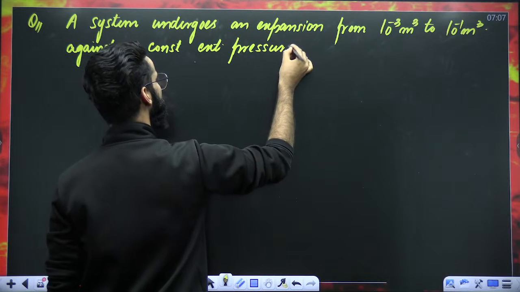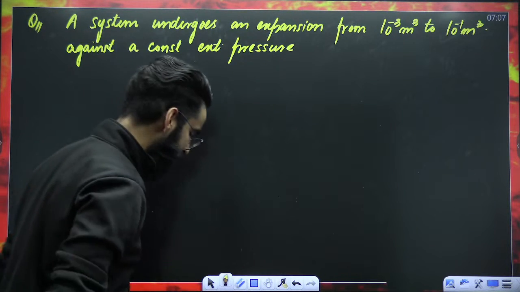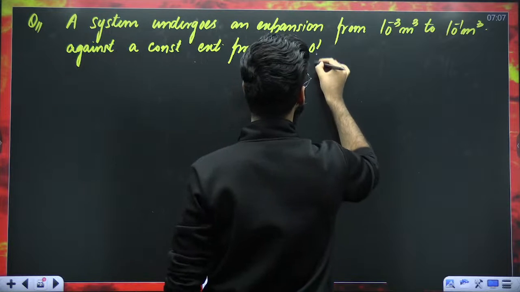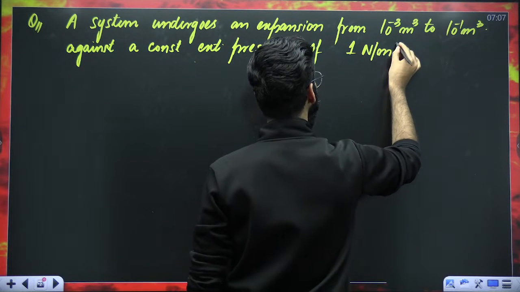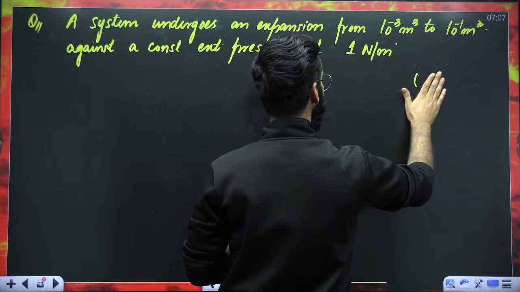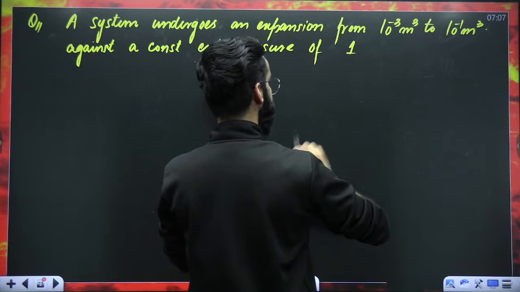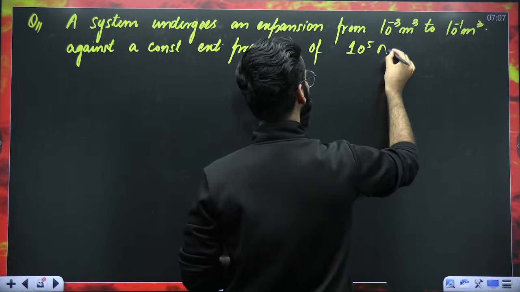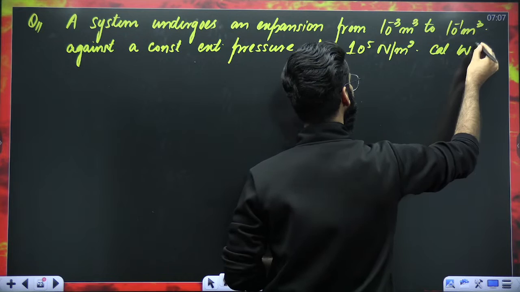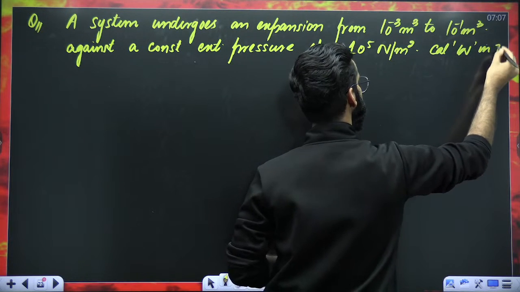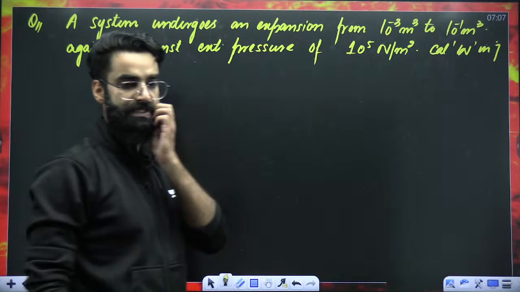One of the simplest formula-based questions. Against a constant external pressure of 10 raised power 5 Newton per meter square. Calculate work done in joules.